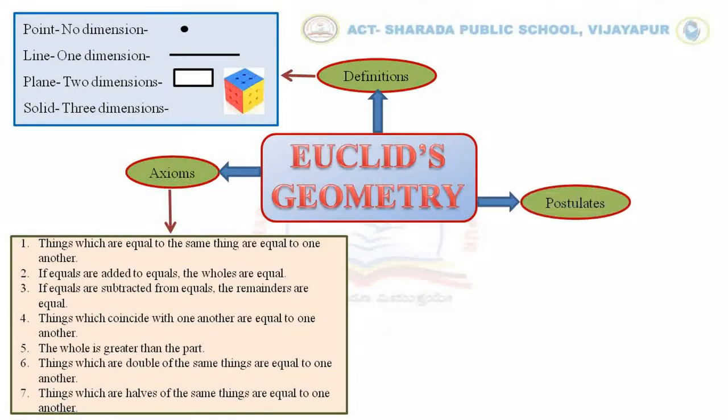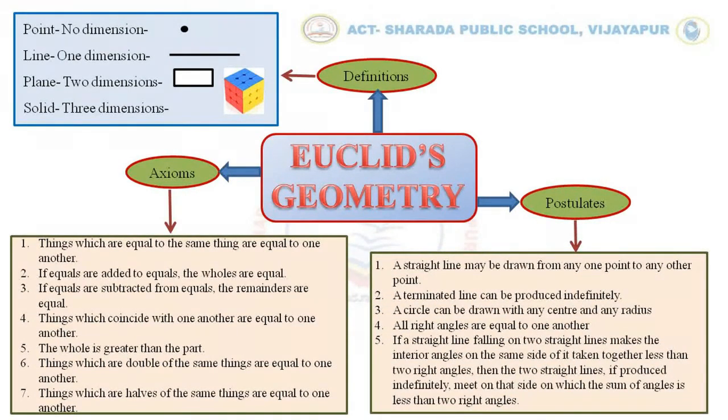Next, we discussed the postulates. These are the statements that are believed to be true in the branch of mathematics called geometry. That is, these are applicable only for geometry. The postulates that we studied in this chapter are: a straight line may be drawn from any one point to any other point.